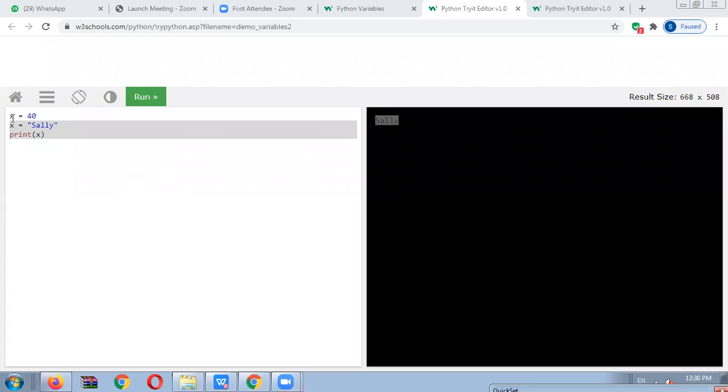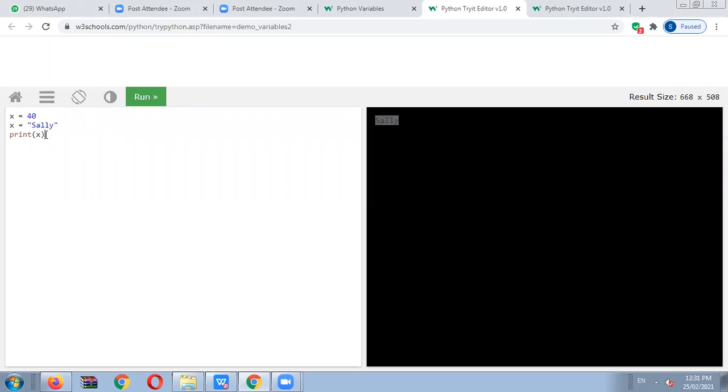Okay. So here we will assign x is equal to 40. Then x is equal to Sally, and we will print the x. So which message do we have to display? The Sally message we have to display on the output screen. Okay. So the 40 is not displayed. Why is the 40 not displayed? Because we are not using the print statement after the 40 statement.